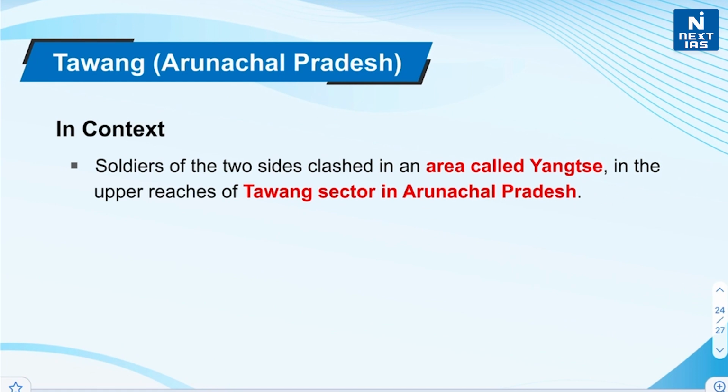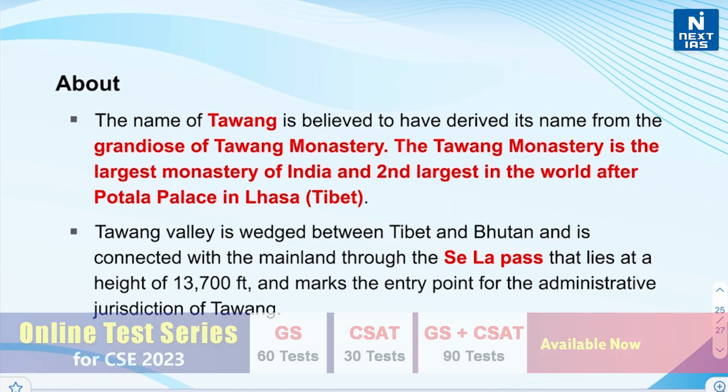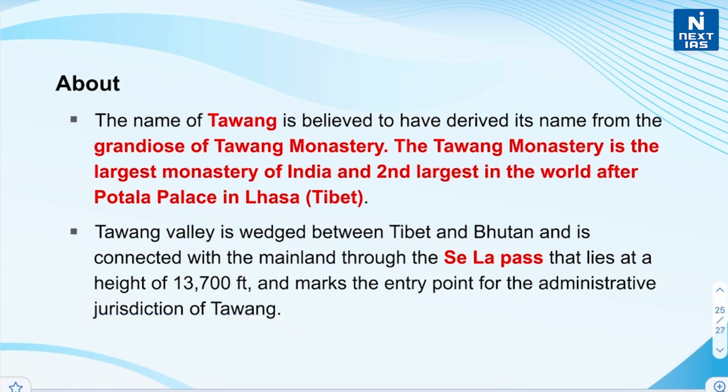Now, in the last, let's know about Tawang. Recently, soldiers of India and China clashed in an area called Yangtze in the upper reaches of Tawang sector in Arunachal Pradesh. And do you know, friends, it was in the Tawang sector that the 1962 India-China war first began, and it was also the last place where ceasefire was implemented, right? Now let's know more about Tawang. The name of Tawang is believed to be derived from the grandeur of the Tawang Monastery, and Tawang Monastery is the largest monastery of India and second largest in the world after Potala Palace in Lhasa, Tibet.